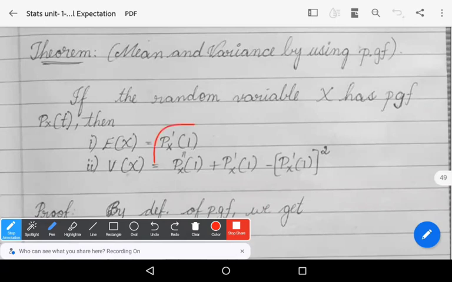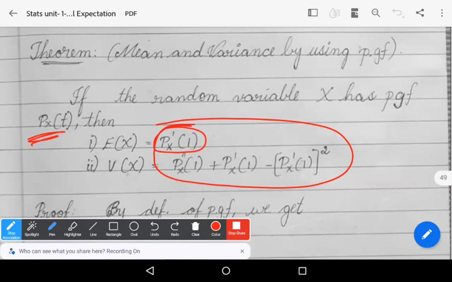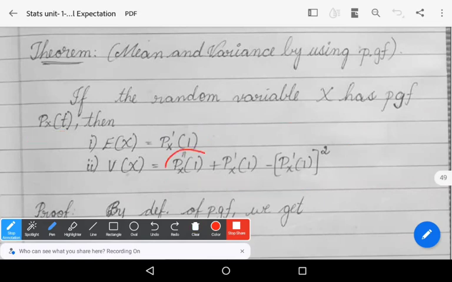You have to understand these symbols, Px dash of 1 and Px double dash of 1. Px dash of 1 means the first derivative of Px of t at t equal to 1, and Px double dash of 1 means the second derivative of Px of t at the point 1.